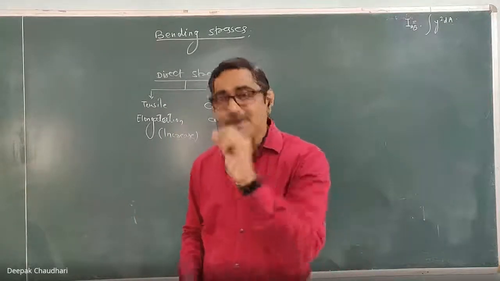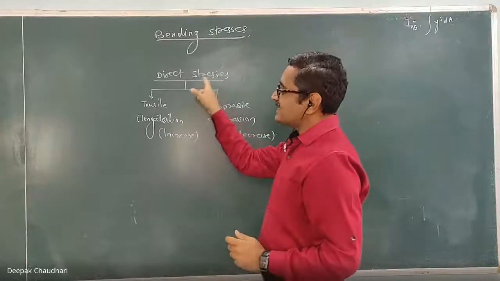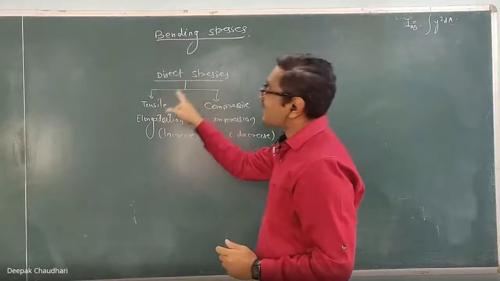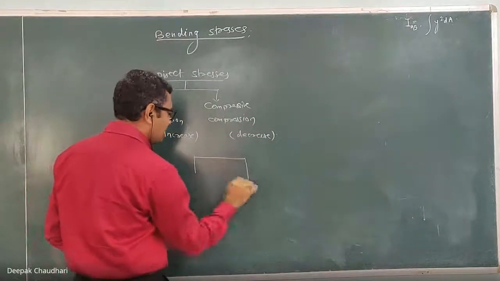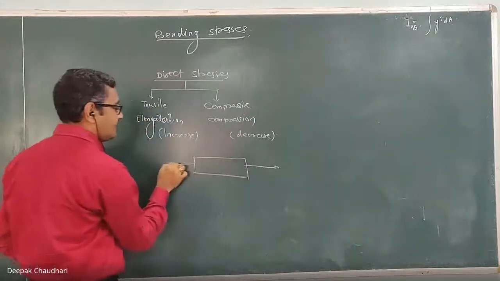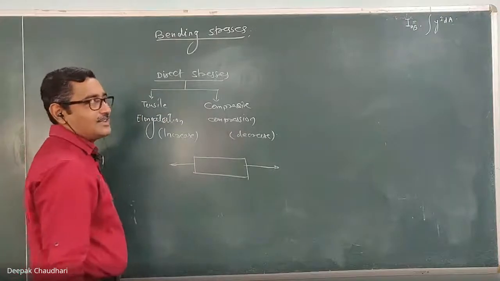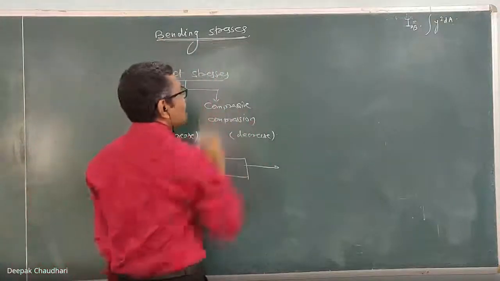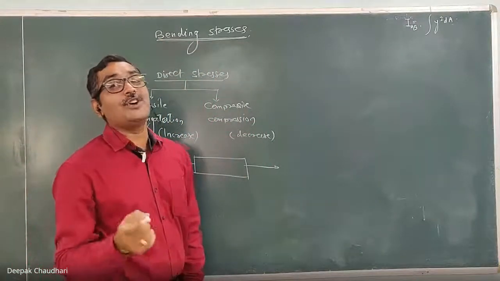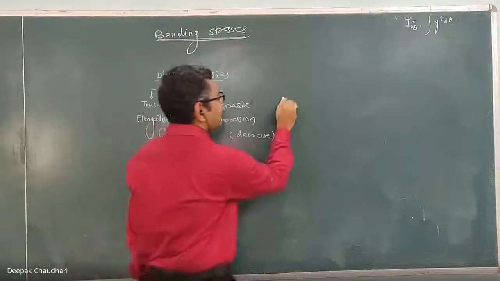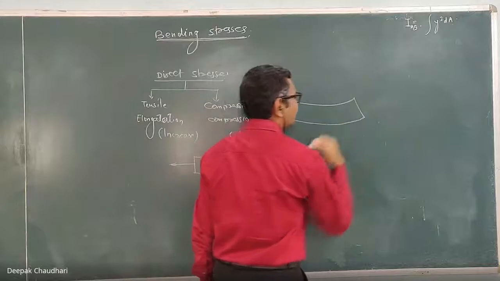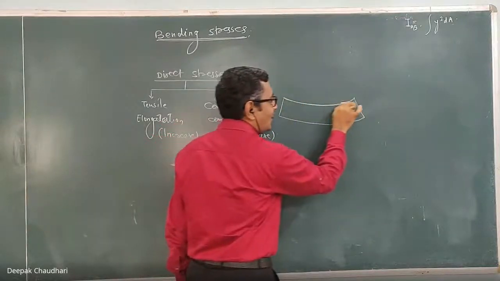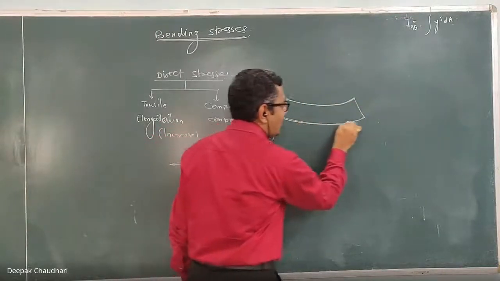Okay, so remember one thing, the nature of the direct stresses are also tensile and compressive, but these direct stresses are induced because of the direct forces or axial forces. Whereas the bending stresses are the stresses induced because of the bending moment. Here in bending, because of the bending moment, the component gets bent. Here this layer gets contracted, this layer gets elongated.